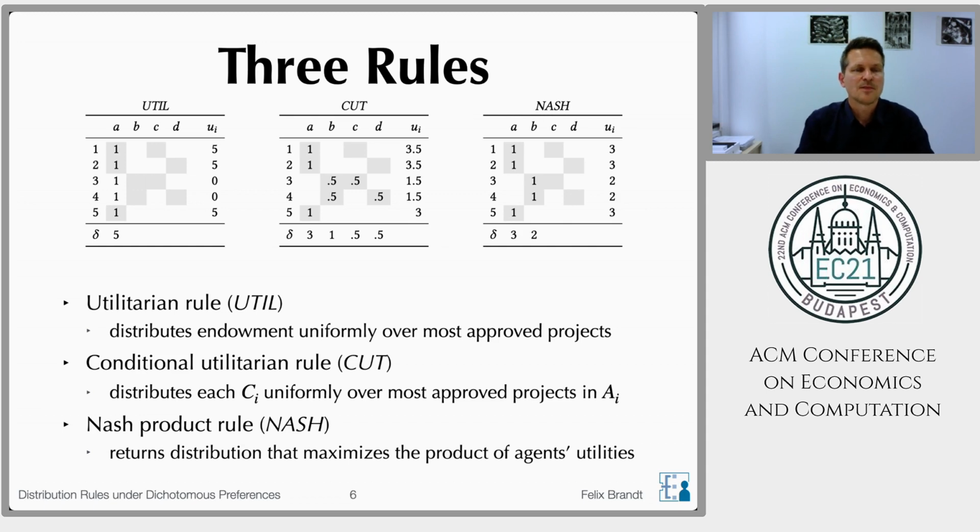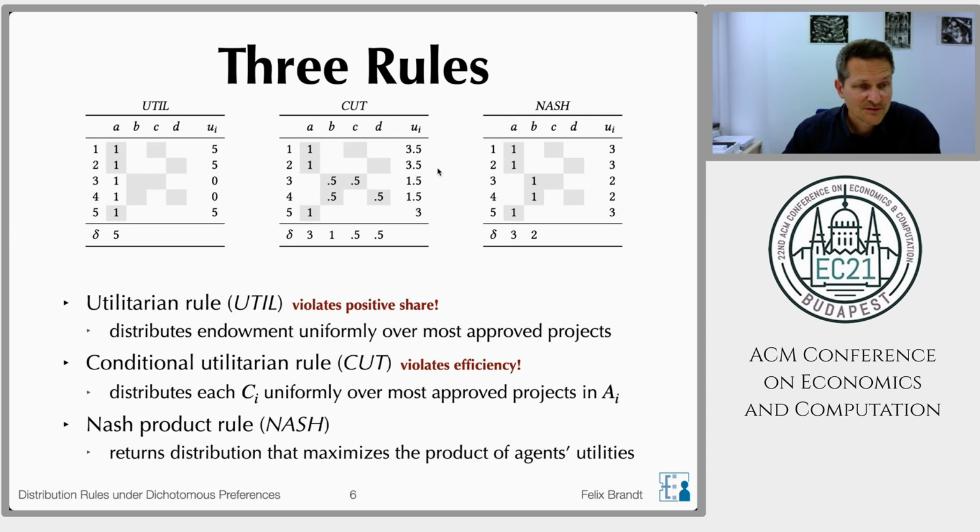So now if we compare these 3 rules in terms of the axioms, it turns out that the utilitarian rule clearly violates positive share, right? Because agents 3 and 4 both receive a utility of 0, which violates positive share. The conditional utilitarian rule, on the other hand, satisfies positive share, but it violates efficiency.